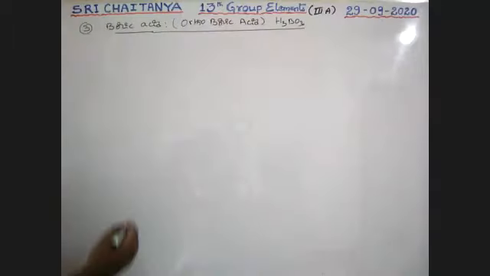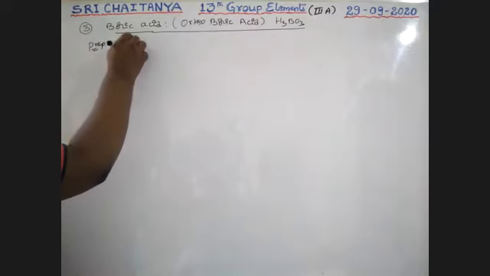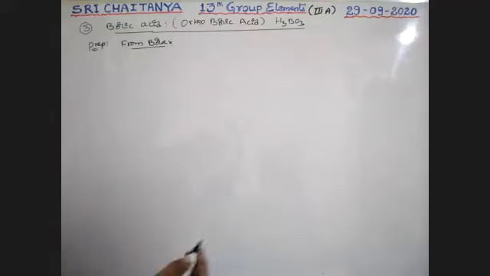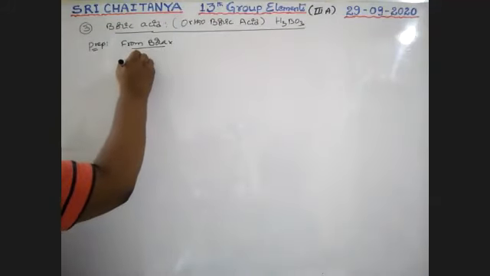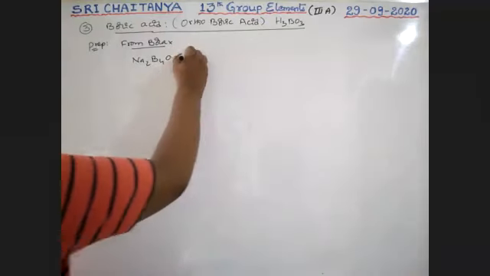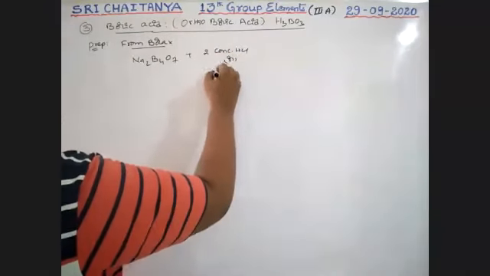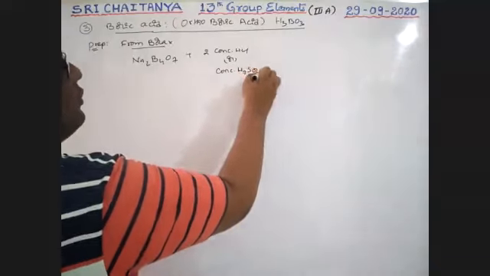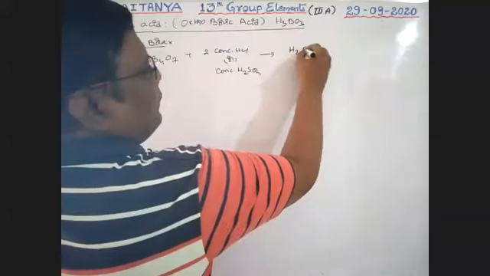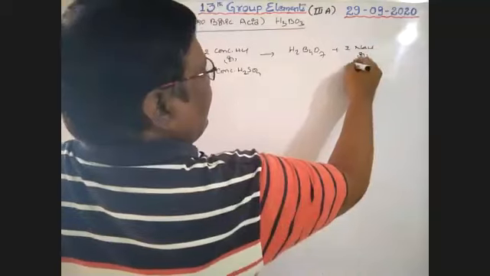So see here, first one, preparation from borax. Same reactions repeated, boys. Na2B4O7, when it reacts with either concentrated HCl or concentrated H2SO4, gives H2B4O7 plus 2NaCl or Na2SO4.